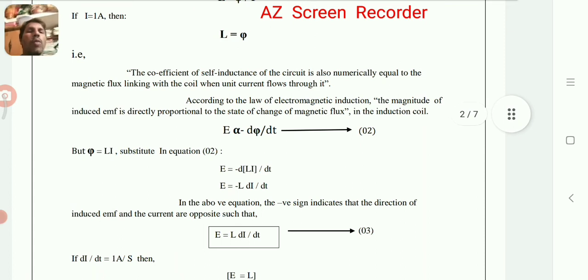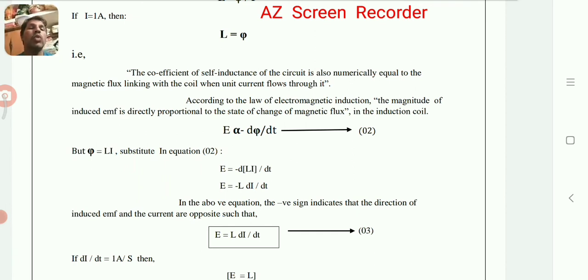According to electromagnetic induction, the magnitude of induced EMF is directly proportional to the rate of change of magnetic flux in the induction coil, that is given in equation 2.